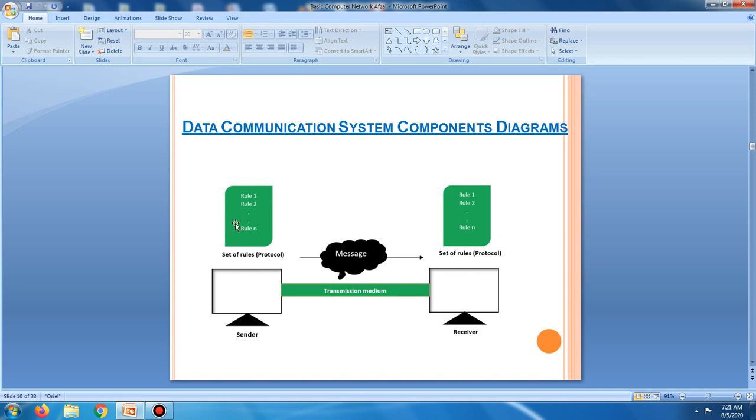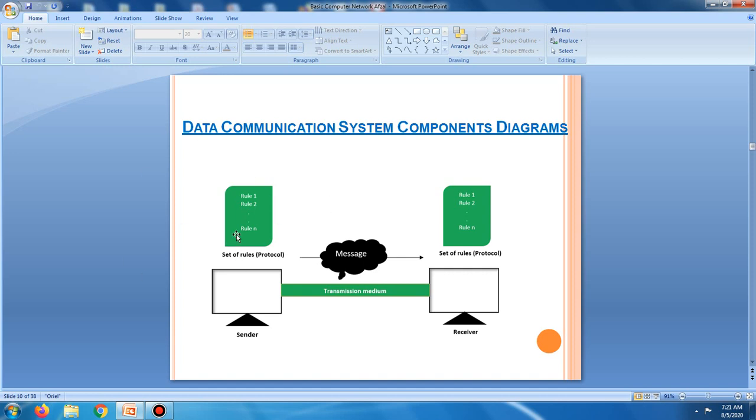Last one, protocol, a set of rules. A protocol is a set of rules that govern data communication. It represents an agreement between the two communicating devices.